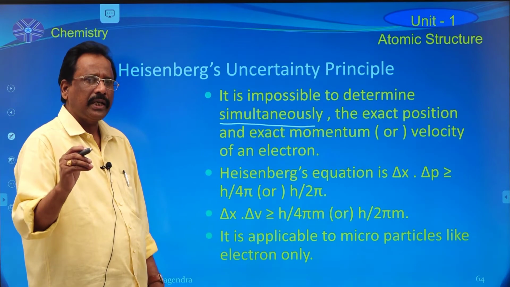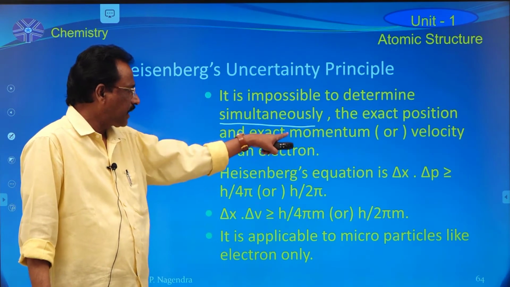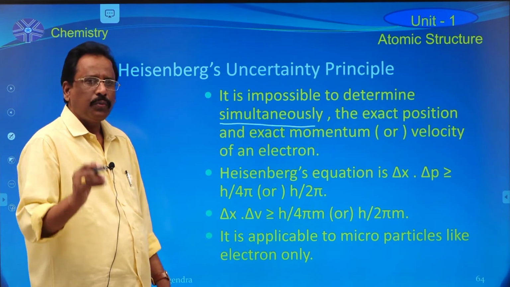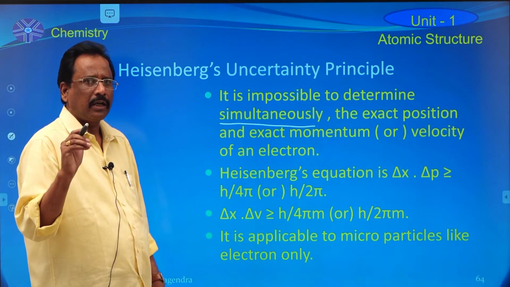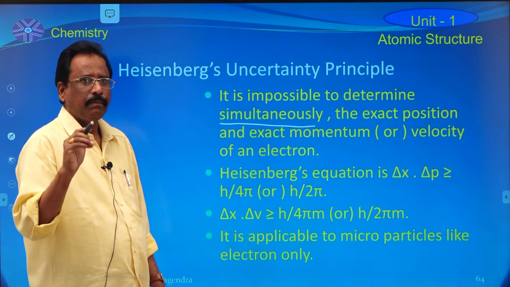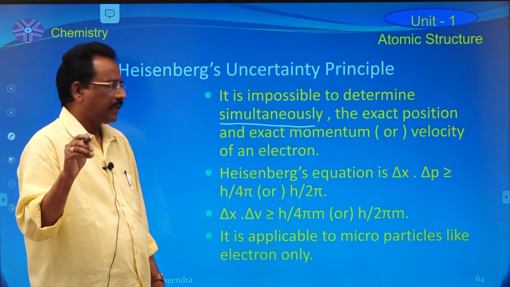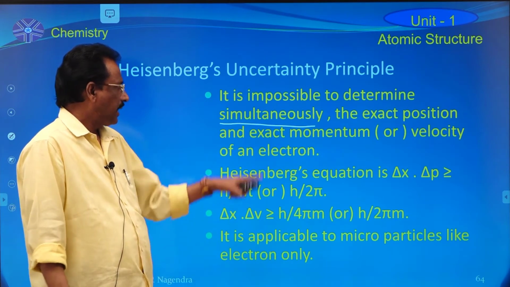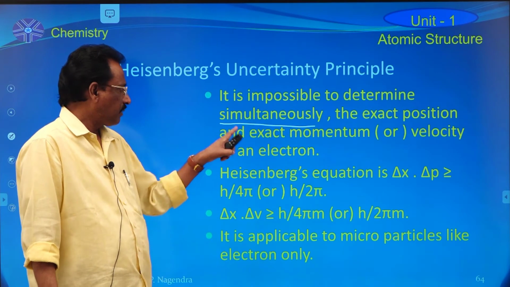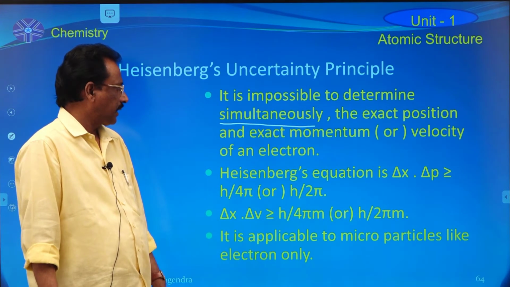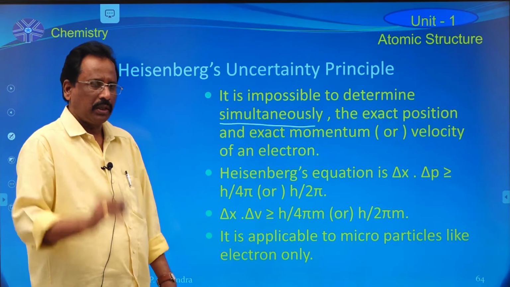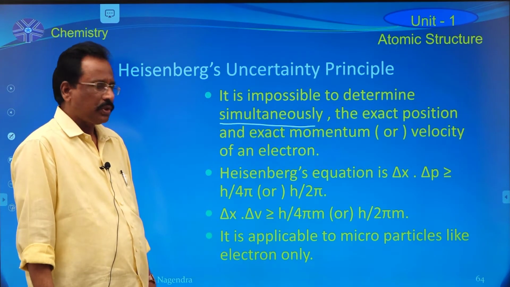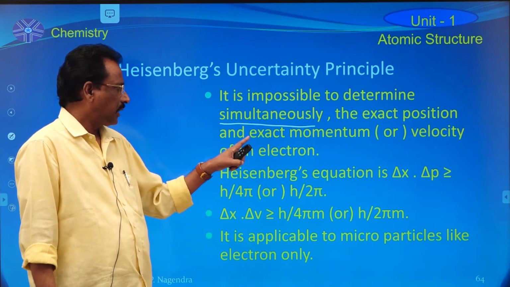Or if one can determine the exact momentum of the particle like an electron, immediately the determination of the position of the particle becomes uncertain, becomes less accurate, becomes an error. That means at a time the determination of exact position and exact momentum or velocity of the particle like an electron is not possible. That is why he proposed one equation, which is known as Heisenberg's equation.